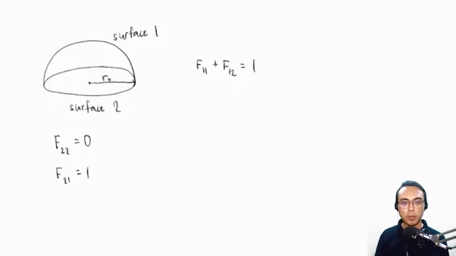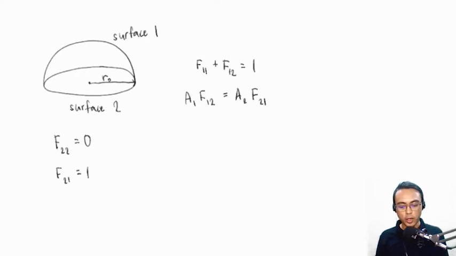Since we now have established that F11 plus F12 is equal to 1, we can simply solve for one of the two variables in a separate equation in order for us to obtain the other one. And in this case, it would be easier to solve for F12 using our reciprocity rule. Our reciprocity rule states that A1 multiplied by F12 is equal to A2 times F21. Area 1 is simply the surface area of a hemisphere, and then area 2 is simply the area of a circle. From the figure, we know that the radius of the circle and of the hemisphere is r sub o.